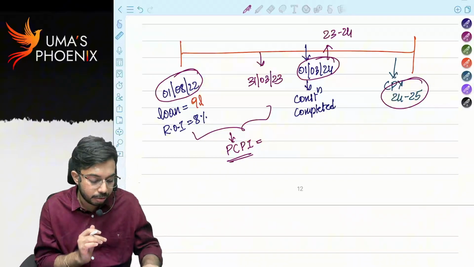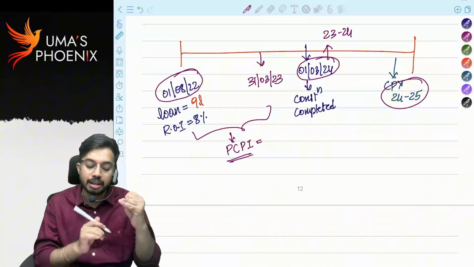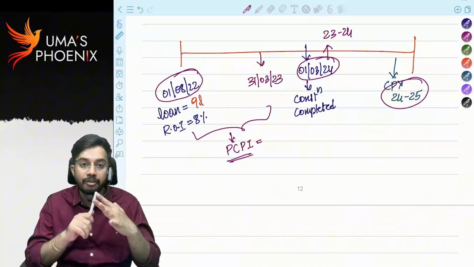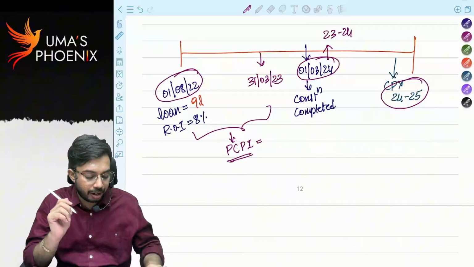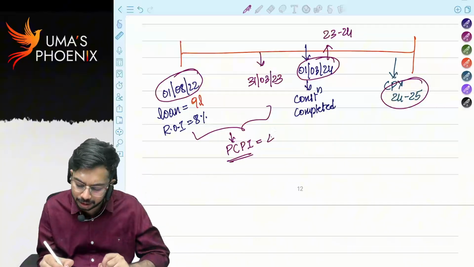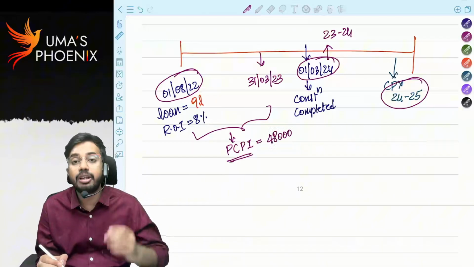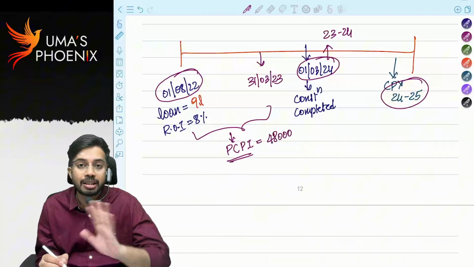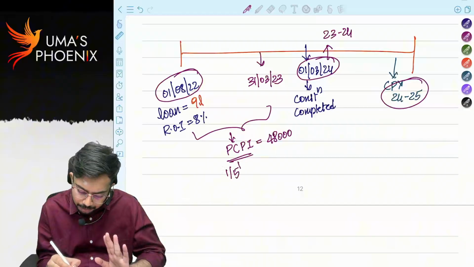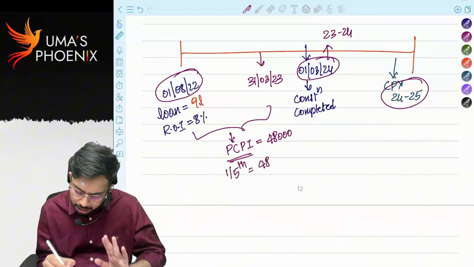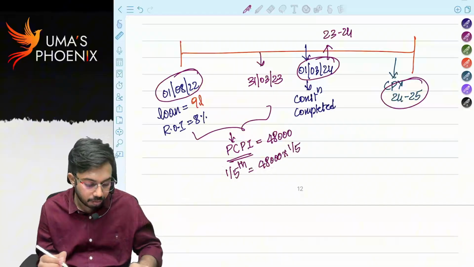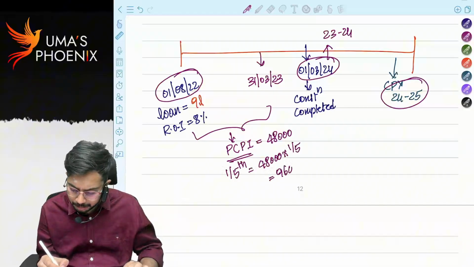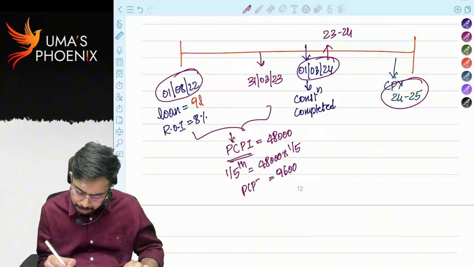So how much? 9 lakhs into 8% into 1st August. August, September, October, November, December, January, February, March. That means 8 by 12. How much? 48,000 is pre-construction period interest. Whether total pre-construction period interest is allowed as deduction? No, only 1/5. How much? 48,000 into 1 by 5, 9,600 will be considered as pre-construction period interest.